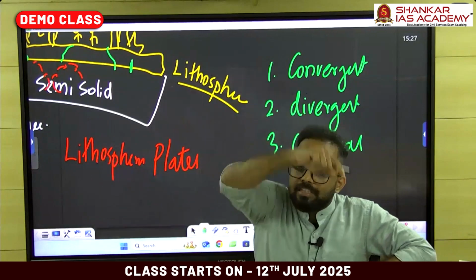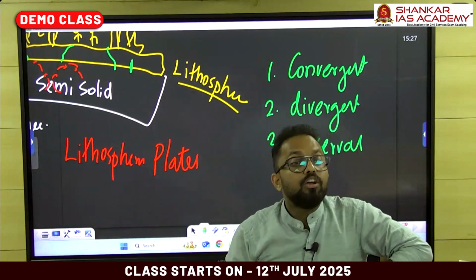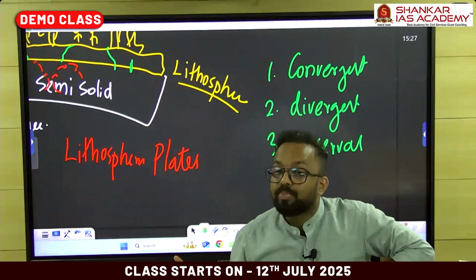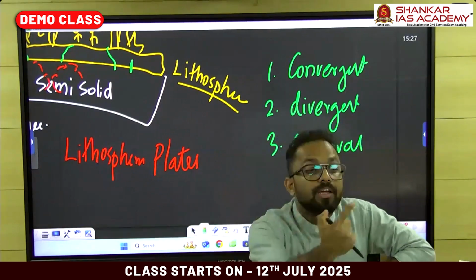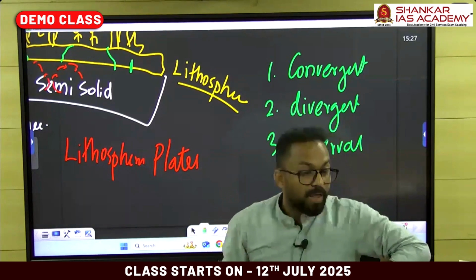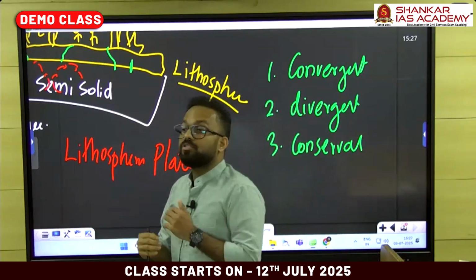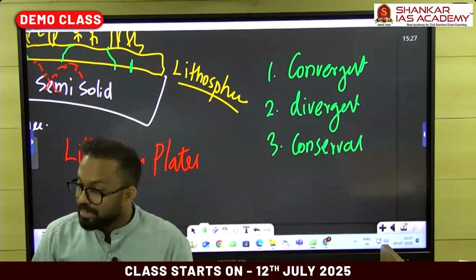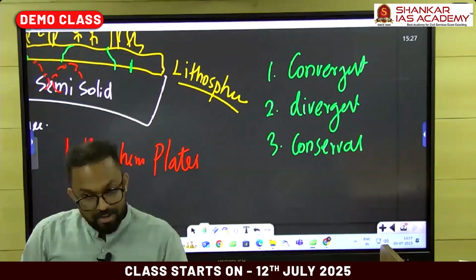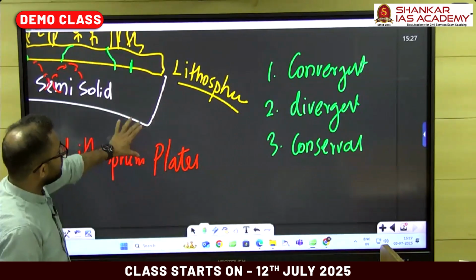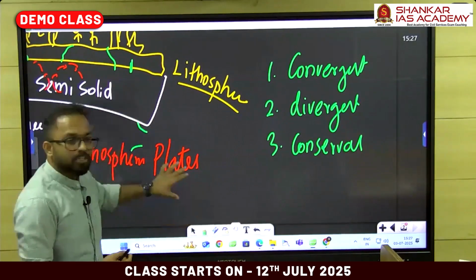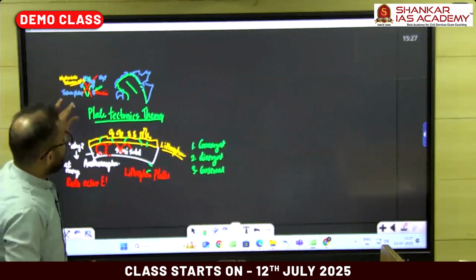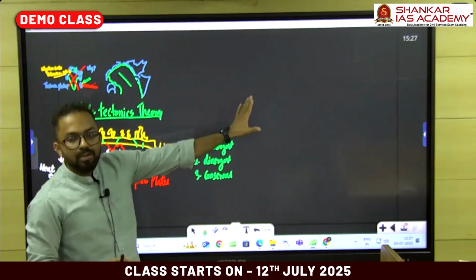The regions around the Pacific Ocean are called the ring of fire, where you have 500 plus active volcanoes. That also comes under the plate boundaries. So plate margins are the zones of plate interactions. These areas are vulnerable to a lot of geophysical phenomena. Fine. So this is a brief discussion about the plate tectonics theory and geophysical phenomena. After discussing this, we'll be linking it with the Indian context.